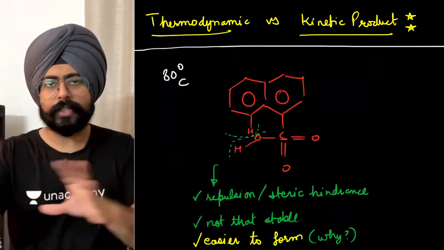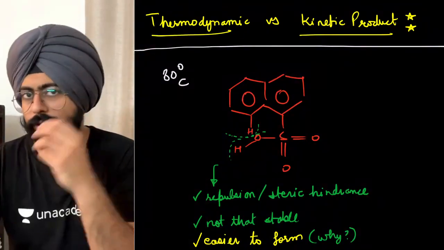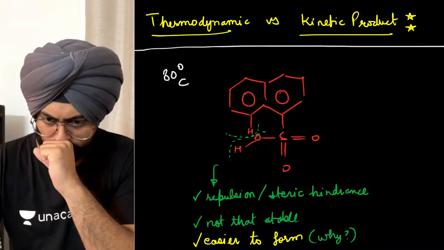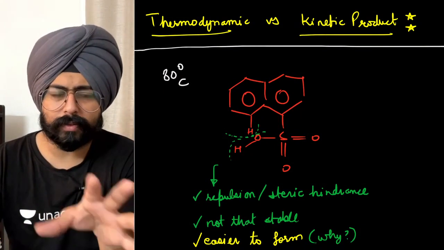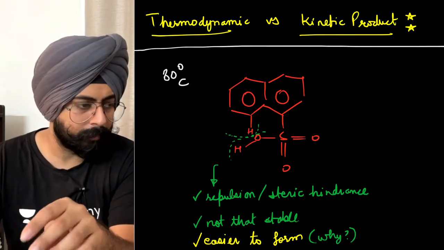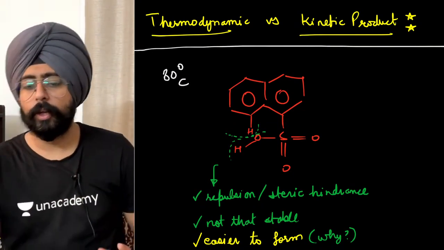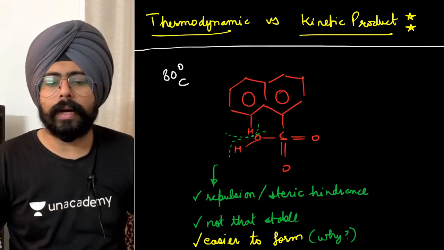What's the most difficult step of the electrophilic aromatic substitution reaction? The most difficult step of the electrophilic aromatic substitution reaction is the formation of the Wieland complex. I'm sorry if I said Meisenheimer. Yeah. Is the formation of the Wieland complex, is the formation of the arenium ion. So in both of these cases, let's try to make the arenium ions.